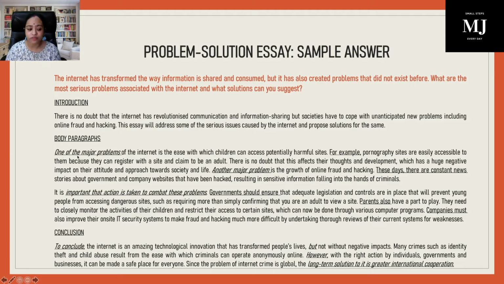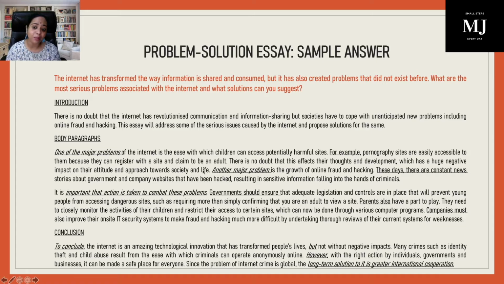That is why one of the major problems of the internet is, first thing, the ease with which children can access potentially harmful sites. For example, pornography sites are easily accessible to them because they can register with a site and claim to be an adult, that ease with which they can register. There is no doubt that this affects their thoughts and development, which has a huge negative impact on their attitude and approach towards society and life.